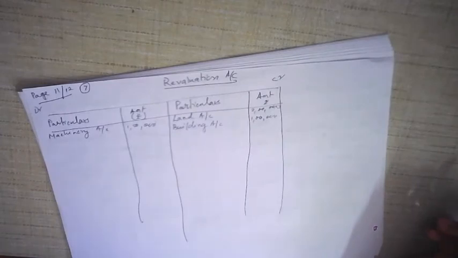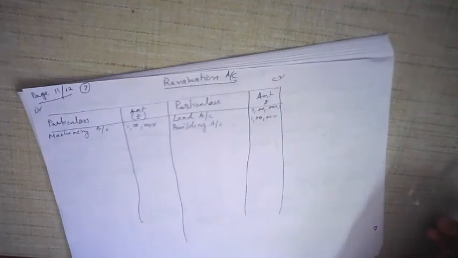The fourth adjustment says provision for doubtful debts at 20% on debtors. In the balance sheet, debtors is given as 1 lakh, and 20% of 1 lakh is 20,000.